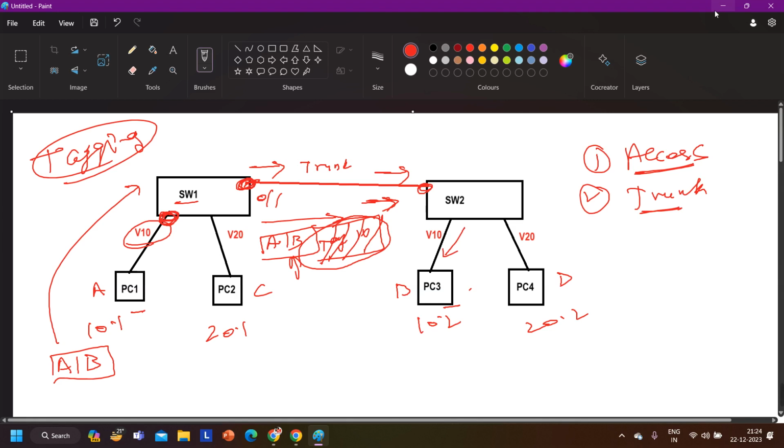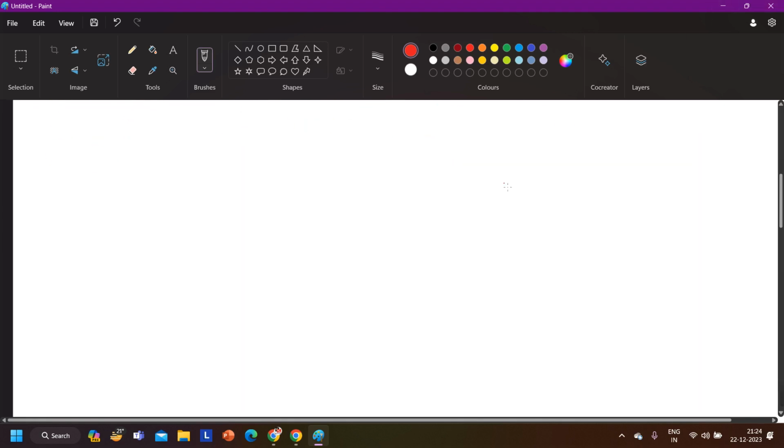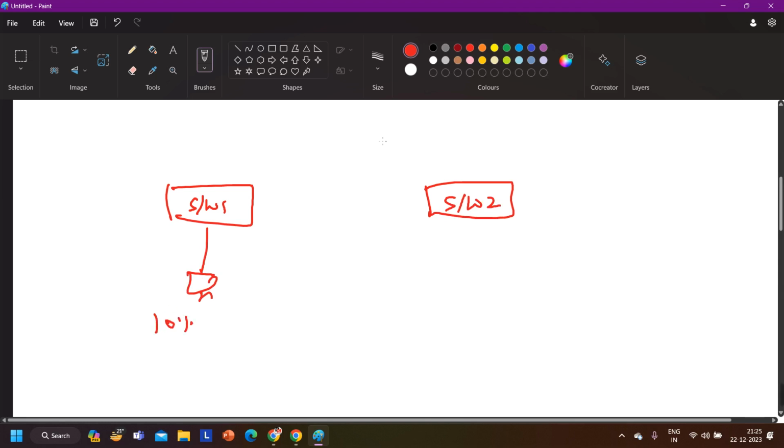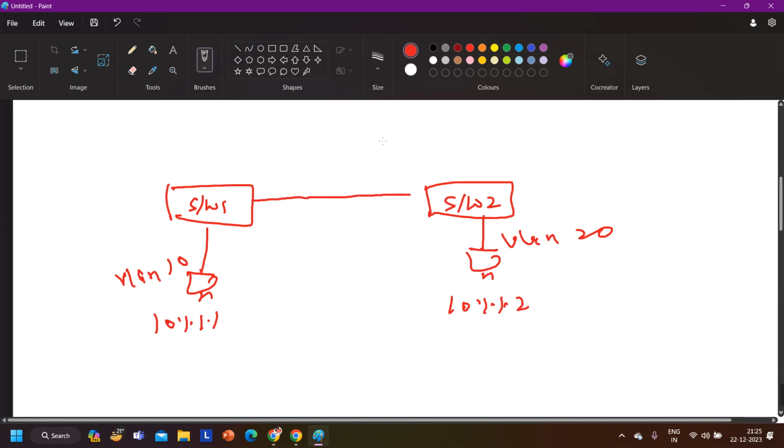Okay. Let me ask you one question here. If your VLAN concept is clear, then tell me, let's say I have a scenario like this. Switch 1, switch 2. Here I have one user whose IP address is 10.1.1.1 and this PC is in VLAN 10. Here I have one user whose IP address is, let's say, 10.1.1.2 and this user is in VLAN 20, and I have one link between switch 1 and switch 2.